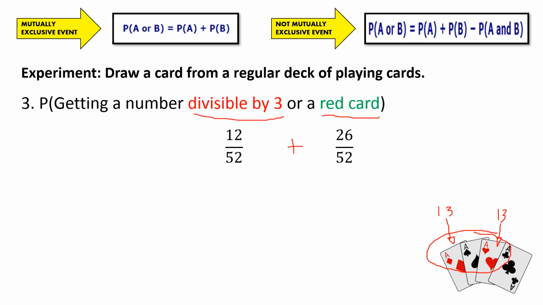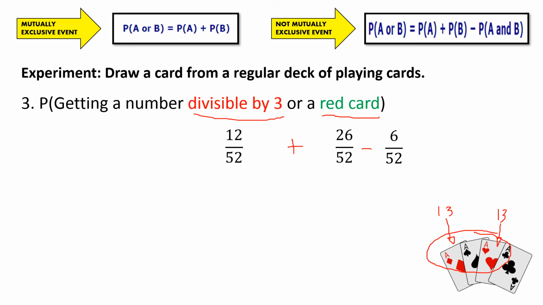The answer is yes. We can get a number that is divisible by 3 and a red card. The question now is how many are they? So the numbers again divisible by 3 are the numbers 3, 6, and 9. And the red cards that could be divisible by 3 are the diamond and heart. So we do have 3 times 2. So therefore, we are going to have a subtracting value of 6 over 52.